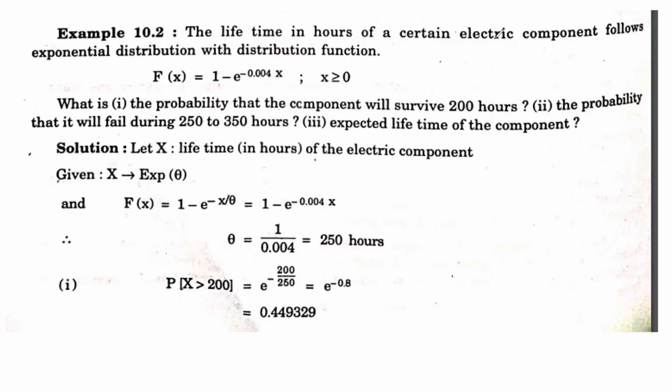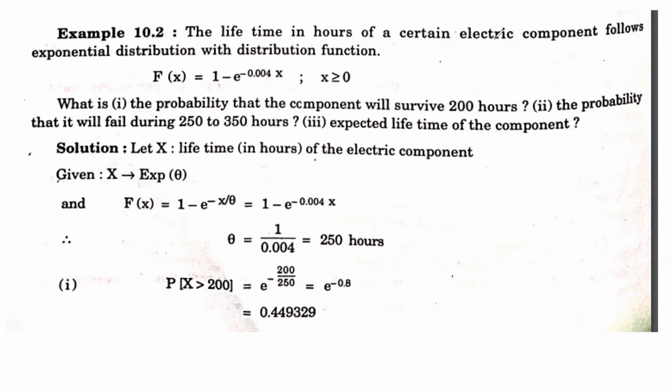First of all, you have to identify the random variable. That is a very important thing here. What is x in this case? X is the lifetime in hours of the electric component. And it is already mentioned in the example that it follows an exponential distribution.